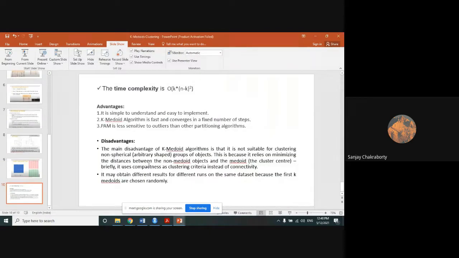So the advantages and disadvantages are there, and this is a time comparison. You will read it by yourself. I'm just telling you that it is easy to understand, easy to implement, and it converges fast with a fixed number of steps, and it is less sensitive to outliers compared to K-means, which I already told. K-means is more sensitive to outliers, this is less sensitive. And the disadvantage is that again the initial guessing is a problem. Here also the initial guess is needed for the medoids. Okay, so this is all about K-medoids.